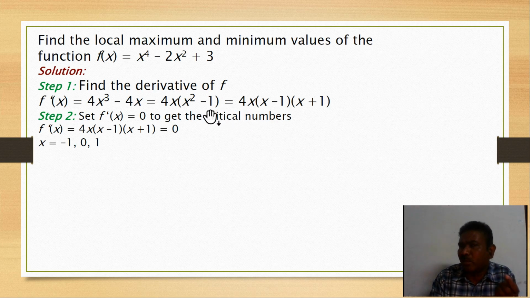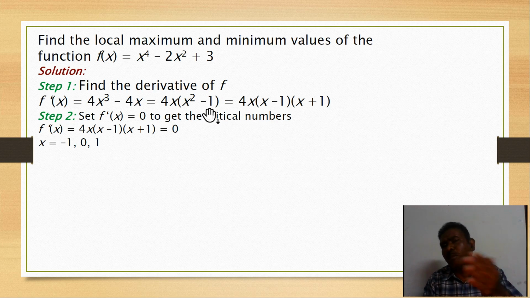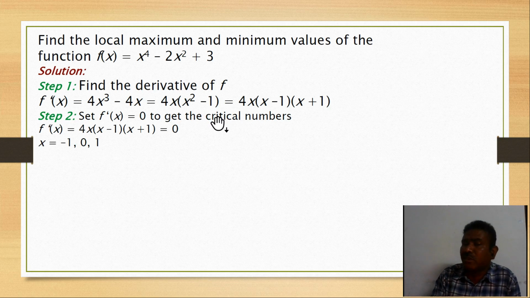A turning point, as in the graphs we discussed before for maximum and minimum, is where it moves from positive to negative. That is why you need to understand stationary and critical points commonly. A stationary point is when we set f dash x equal to 0; the points you get are known as stationary points, also known as critical numbers.